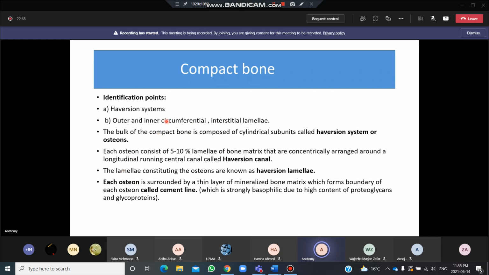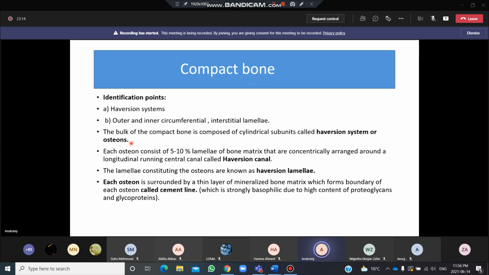Now if you study that in detail, the bulk of the compact bone is composed of cylindrical subunits called Haversian system or osteons. So we can say that the basic unit of a bone is the osteon, or we can also call it the Haversian system.